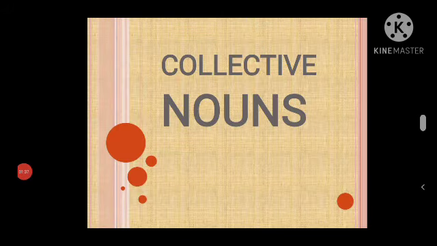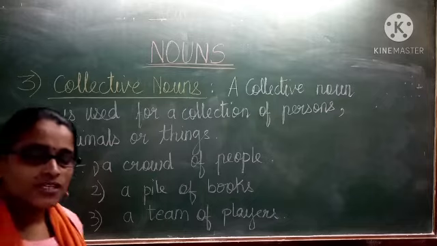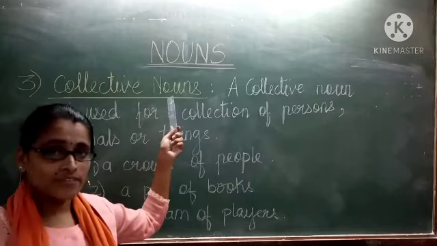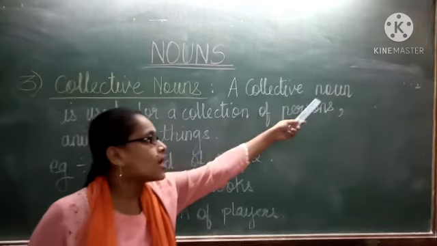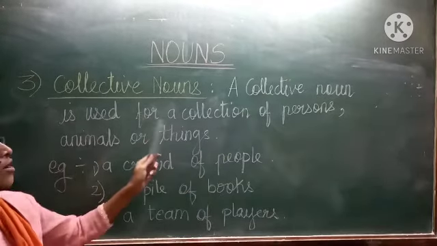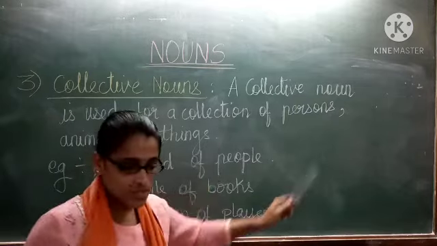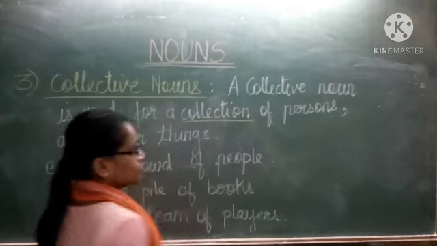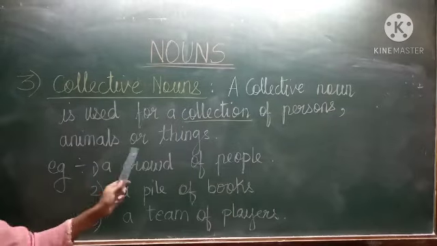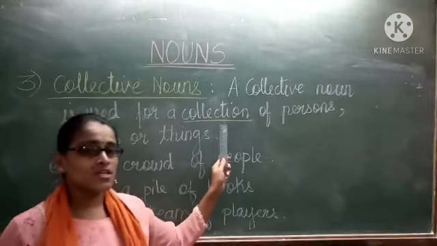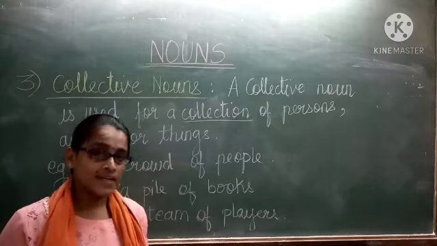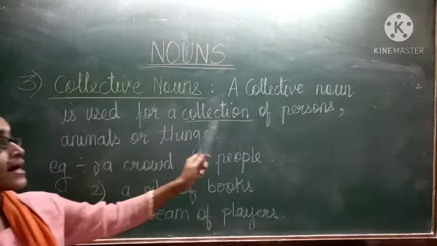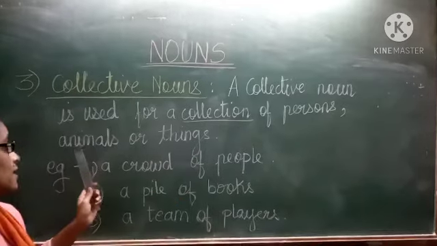Now let us see about the collective noun. The third type of noun is the collective noun. We are going to see about the collective noun now. A collective noun is used for a collection of persons. So here, collection is very important. Collection of persons, animals or things. So what name is given to their group, that name is called a collective noun. A collective noun is used for a collection of persons, animals or things.